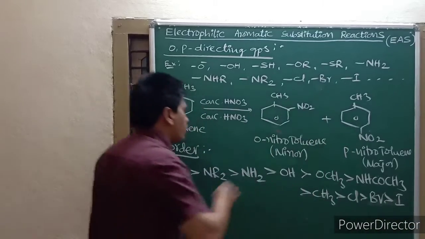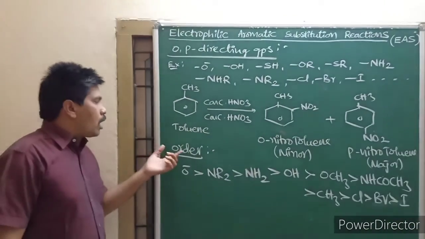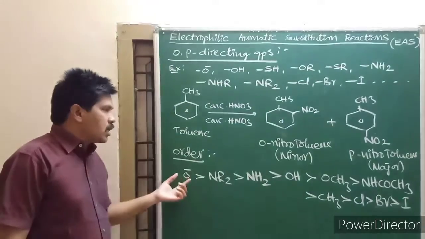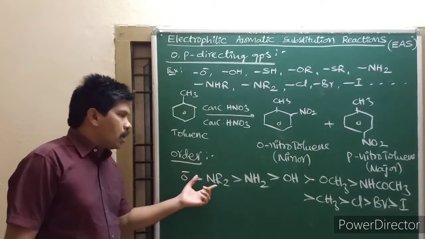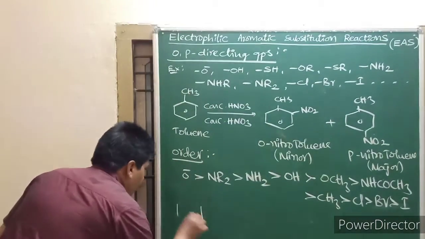If both are ortho-para directors, they follow this order. And one example for this is